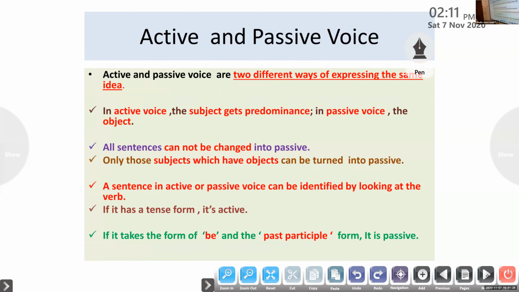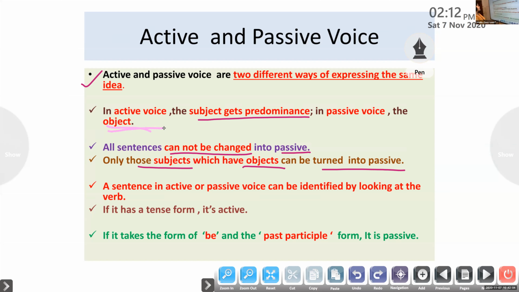And we have a few points to remember. Active and passive voice are two different ways of expressing the same idea. Point number 1. Point number 2 we covered. In active voice, the subject gets predominance. In passive, the object gets predominance. Point number 3, all sentences cannot be changed into passive. Only those sentences which have objects can be turned into passive. Clear? We discussed all these points.